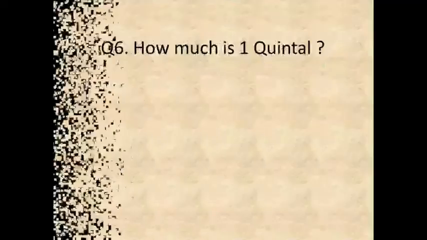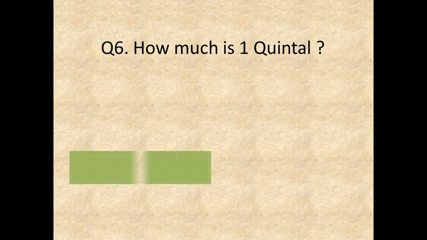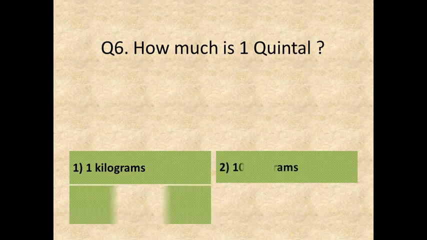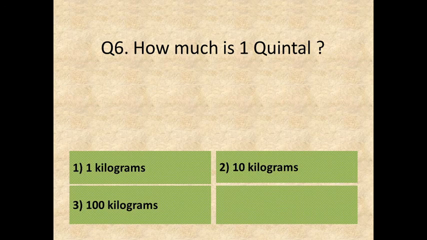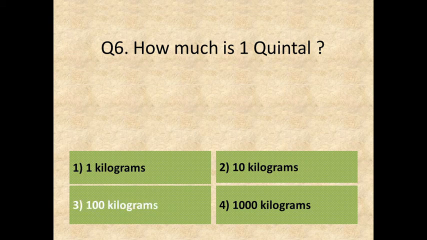Question 6. How much is 1 quintal? Here are your options. Option 1, 1 kilogram. Option 2, 10 kilograms. Option 3, 100 kilograms. Or, Option 4, 1000 kilograms. The correct answer is, Option 3, 100 kilograms.